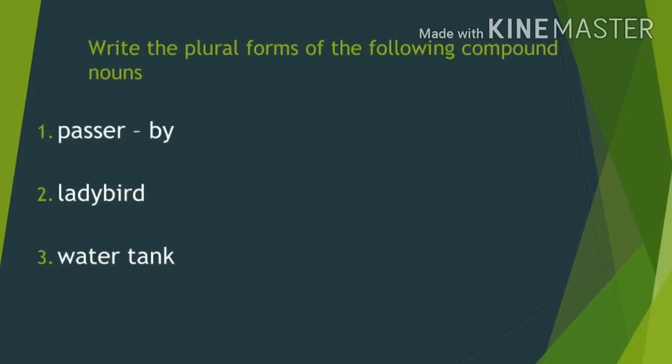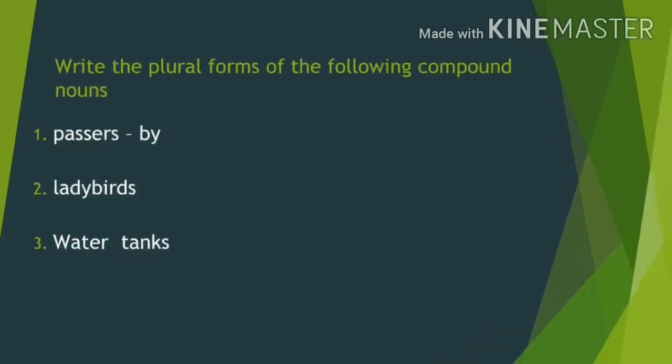It is passers-by. Second one is ladybird. What is the plural form of ladybird? It is ladybirds. Third one is water tank. By adding s to the word tank, we make it plural. That is water tanks. In your grammar book, you write the answer.